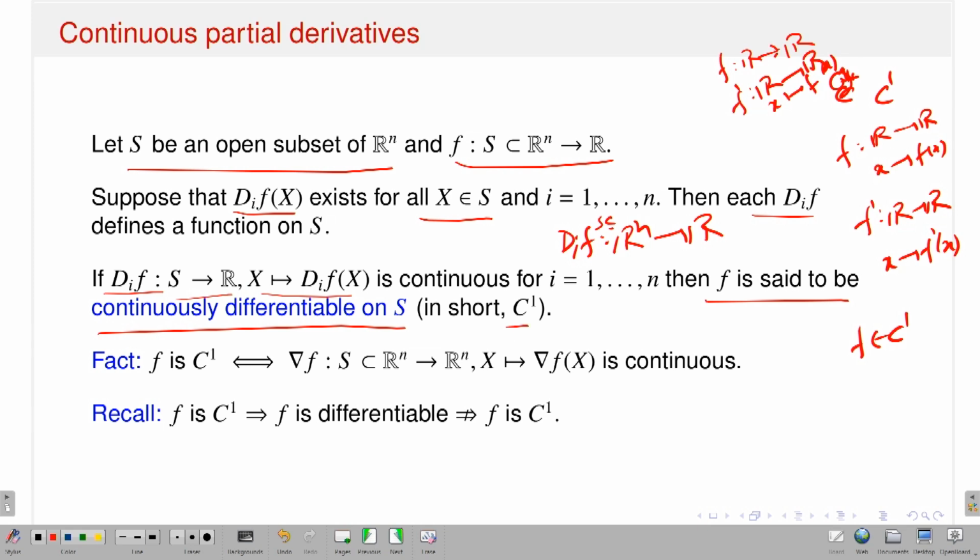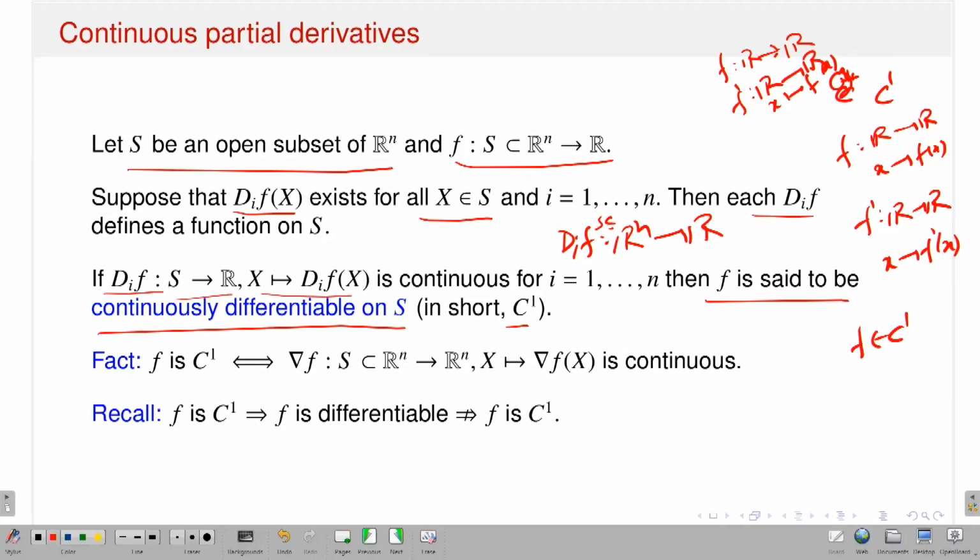Now you can guess why it is called continuously differentiable, like in the single variable case. That means first my function should be differentiable and the derivative is continuous. Here what I am assuming is that I have a function f, a map from S subset of R^n to R. What I assume is that the first order partial derivatives exist and they are continuous.